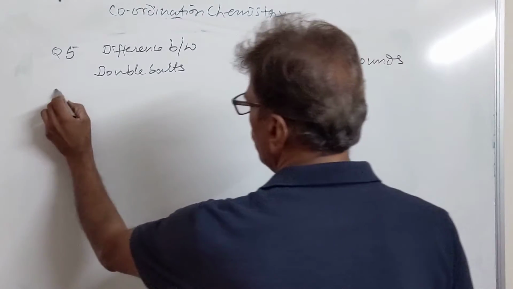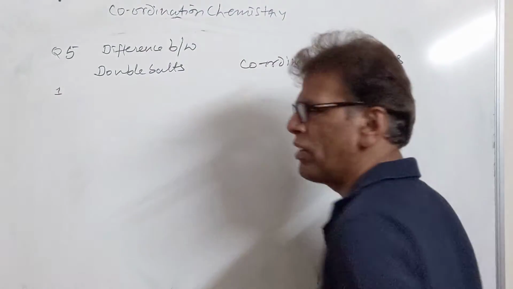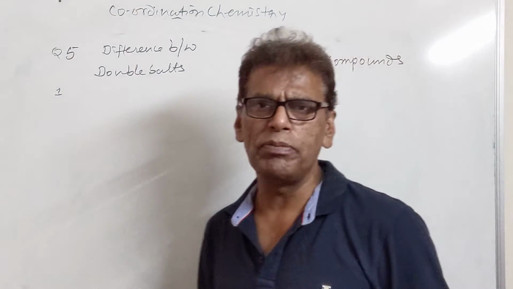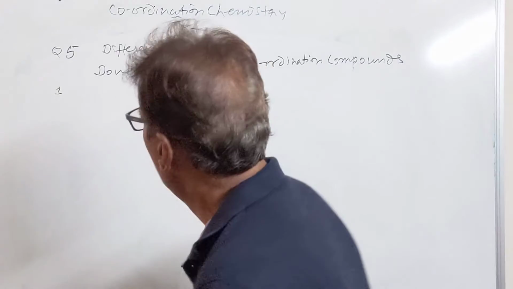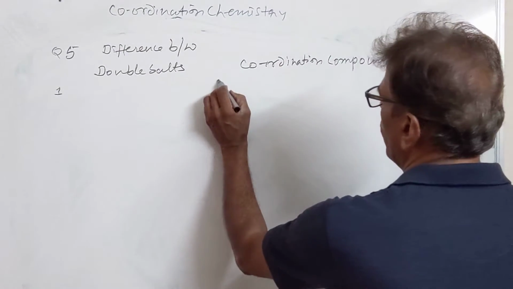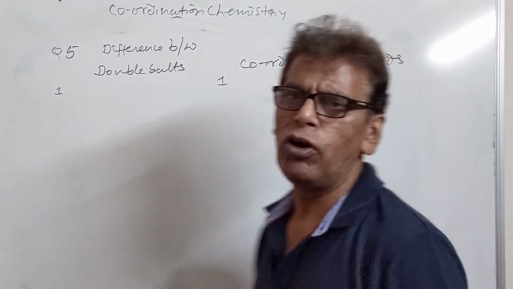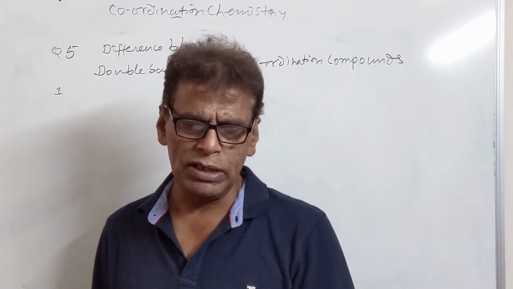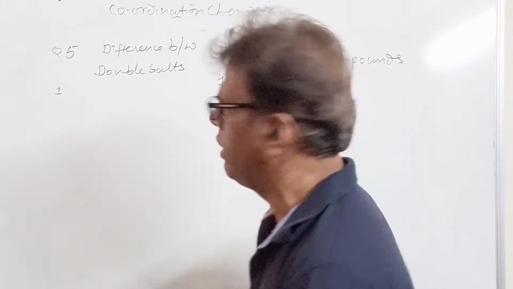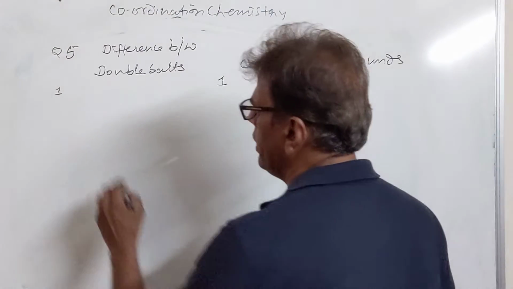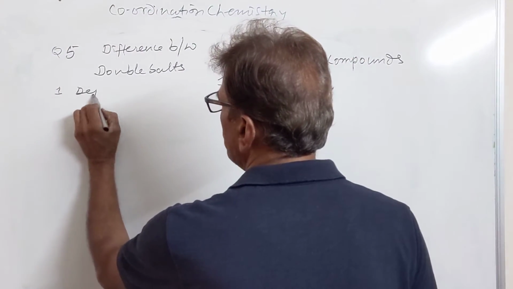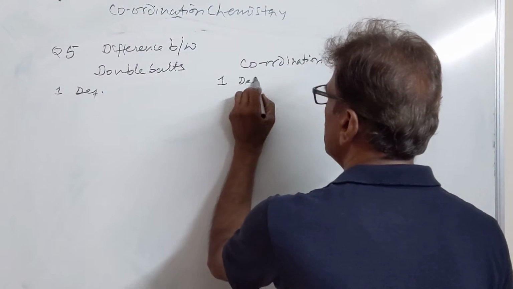First of all, we will be using the definition in first point of difference. Double salts are prepared by crystallizing equimolar solutions of the two salts in the aqueous medium. And coordination compounds are formed by combination of the transition metal ion with ligands. Both of them are held together by means of coordinate bond. So first point is definition of both, we have done in the beginning.